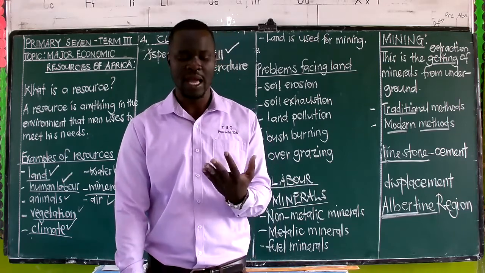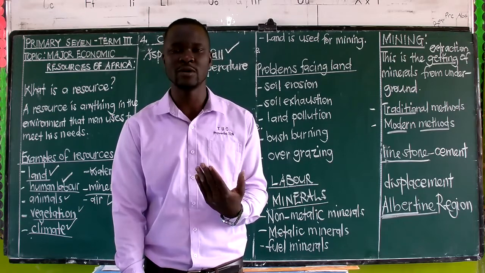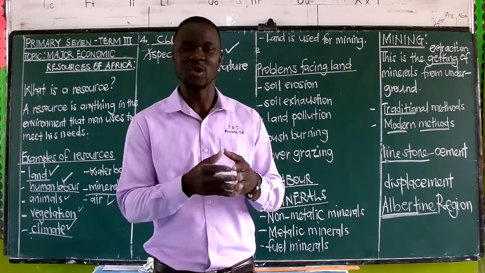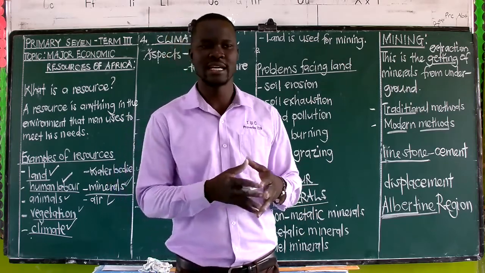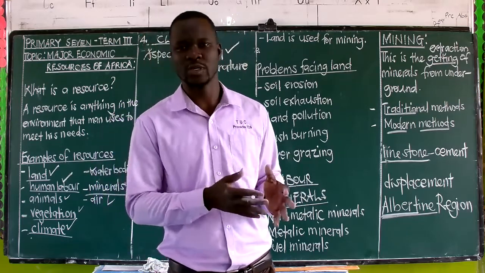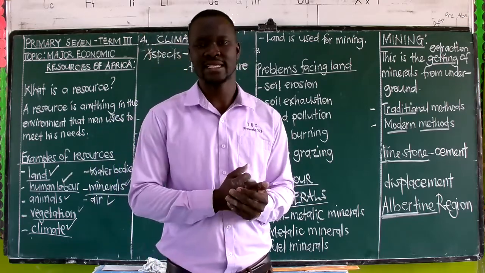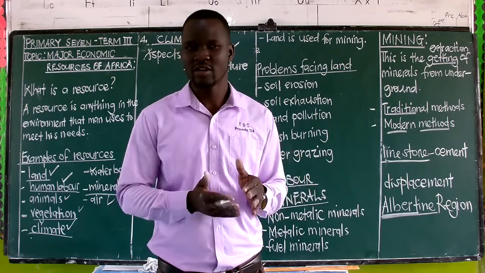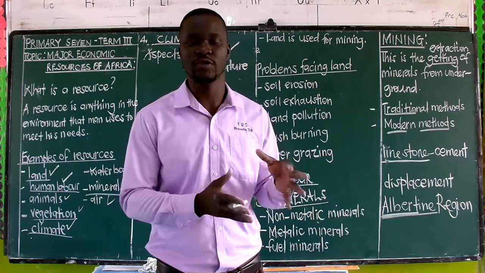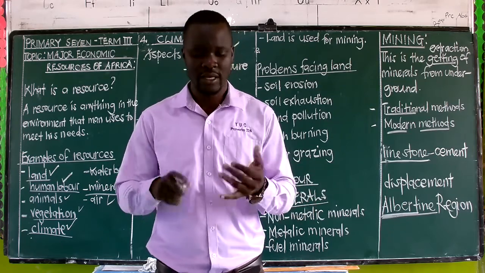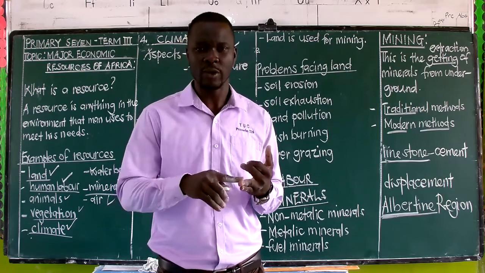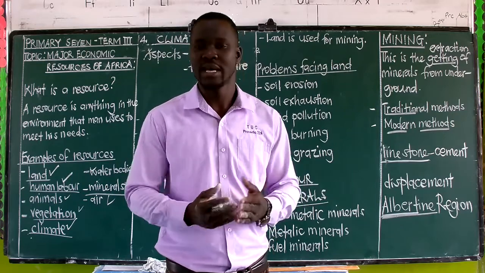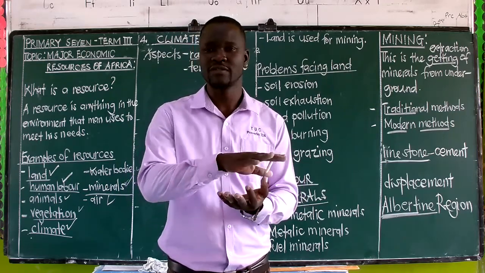Thirdly, we have rivers and lakes promoting what we call transport. And of course, this very transport, you need to be specific. That is water transport. So you can simply say lakes and rivers provide water transport. However, we said in the previous classes that some rivers are not well developed for water transport. They are not good for water transport due to the reasons that we gave. They have waterfalls, they have fast flowing water. Then others have got water rapids. We said others are shallow, and then others have got floating vegetation on them.